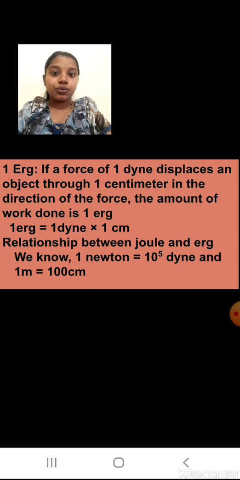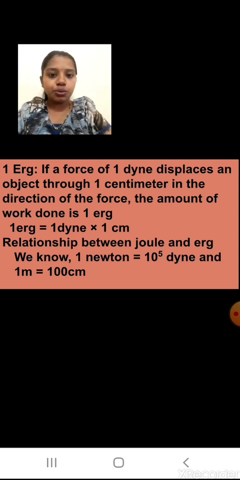Now we are going to study the next concept, the relationship between joule and erg. What is this relationship? It is important because while solving sums, you may be asked to convert the answer from joule to erg or from erg to joule. Then what will you do? We will see this relationship is going to help you.